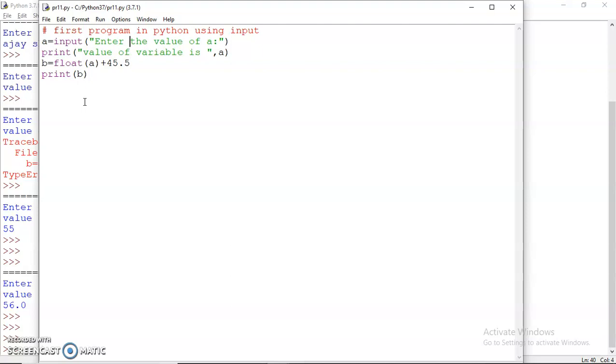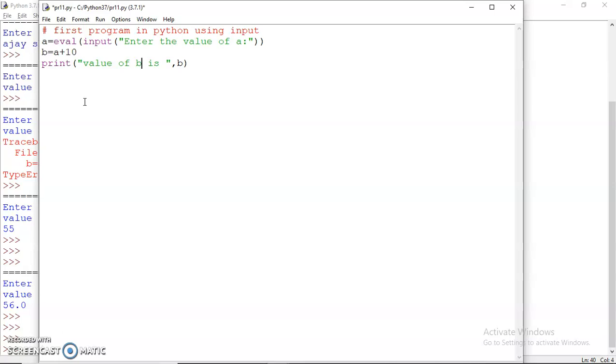Now another way of doing this is to use an intelligent function known as eval. Just see how we can use the eval function. Look very carefully. I'll write here b is equal to a plus 10. Then I'll print the value of b.